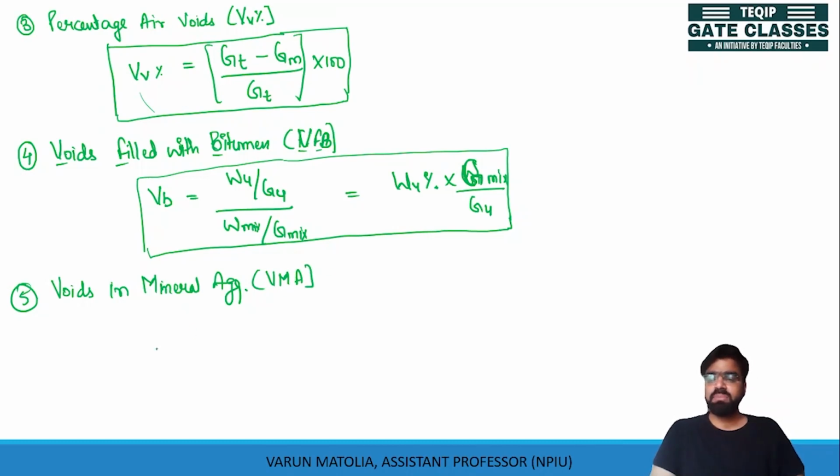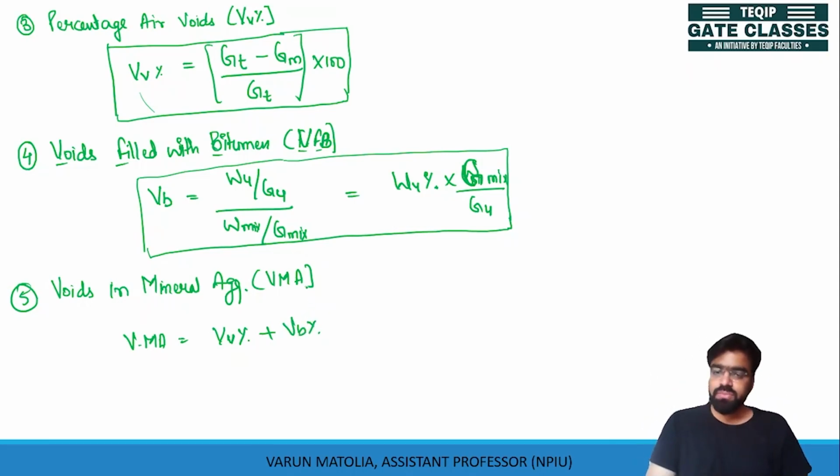So total voids in mineral aggregates are actually the voids due to air and voids filled with bitumen. These are the total volume of mineral aggregates. This is the percent.